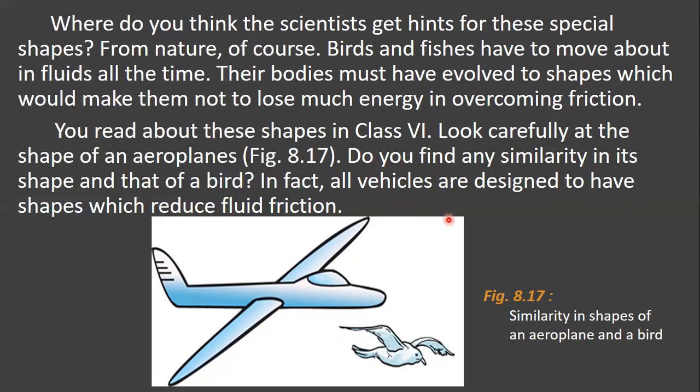This is the shape of the aeroplane which is similar to the shape of a bird. It also may reduce the fluid friction here.